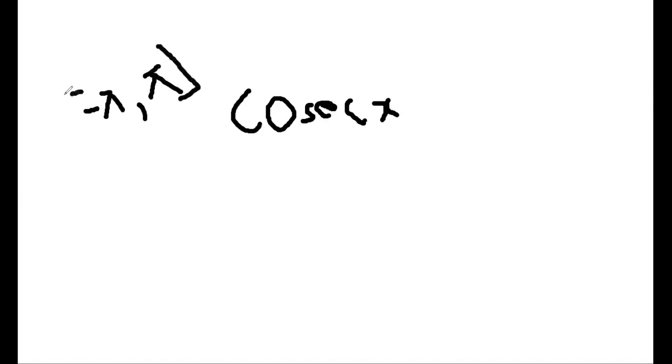This type of problem will not come for your semester exam; I'm telling this just for understanding. Can we express f of x equals cosecant x as a Fourier series in the interval minus pi to pi? Is my question clear?